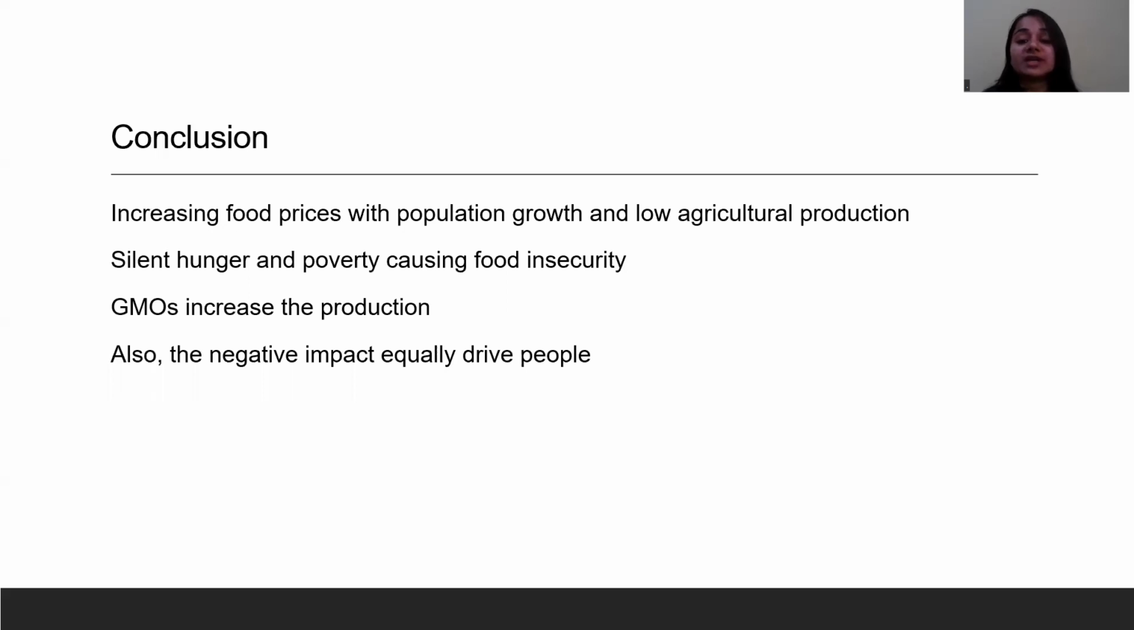In conclusion, food prices are increasing with the population and agriculture production. Many people suffer from silent hunger and poverty, causing food insecurity. GMOs have helped to increase crop yield by introducing high-yielding varieties, resistance to biotic and abiotic stress, reducing pest-associated loss, and increasing the nutritional value of the food. The negative impact has equally influenced people, creating debt.